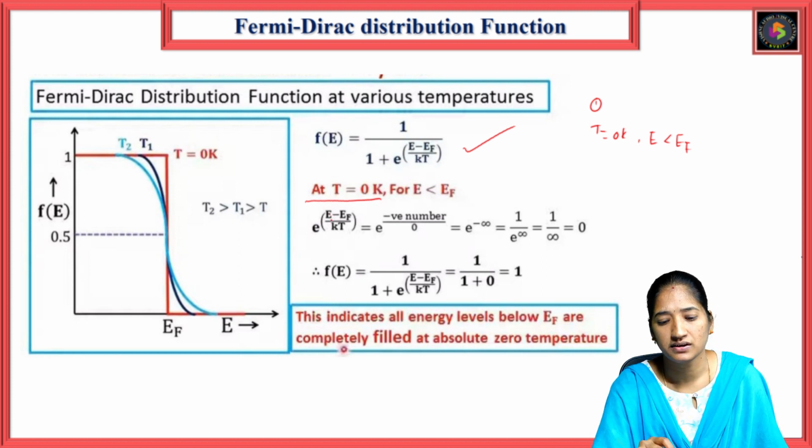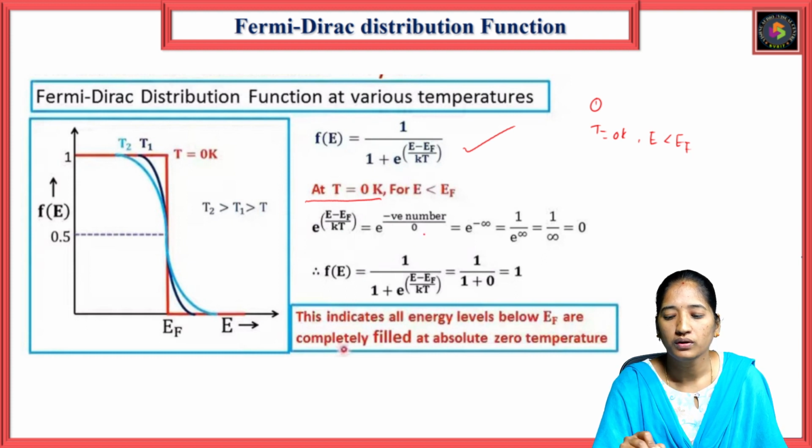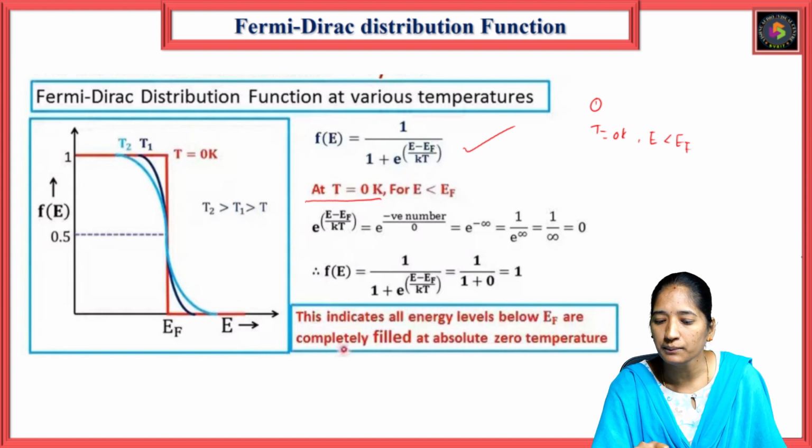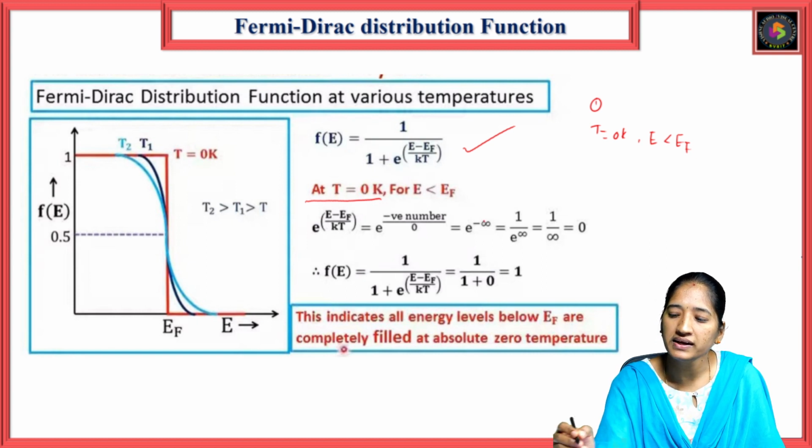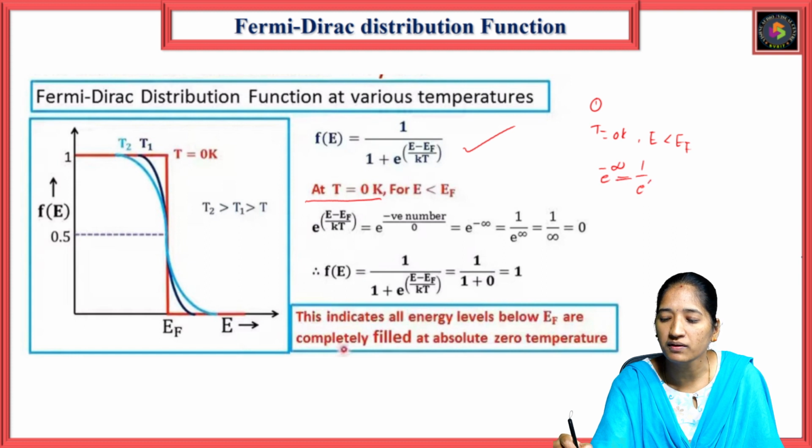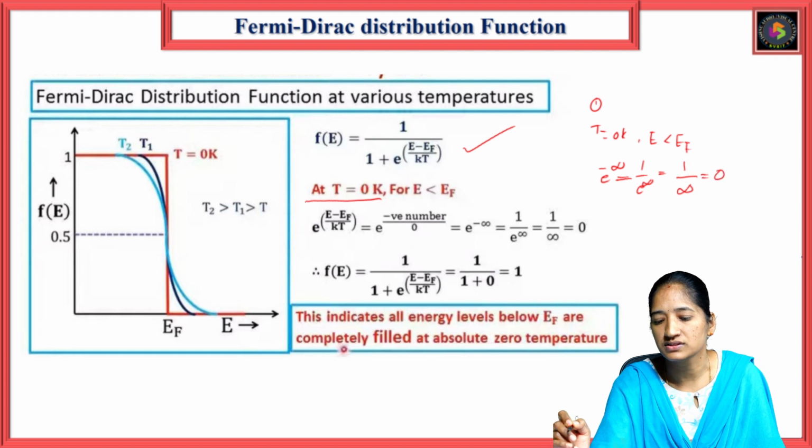E is very small, so automatically EF is the greater value. So EF is having a negative value, so we get a negative number divided by T, which is 0. A negative number by 0 is minus infinity. So we can write e power minus infinity as 1 by e power infinity, which is 1 by infinity. So we get 0 value.